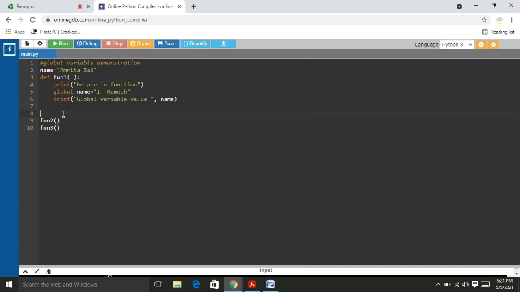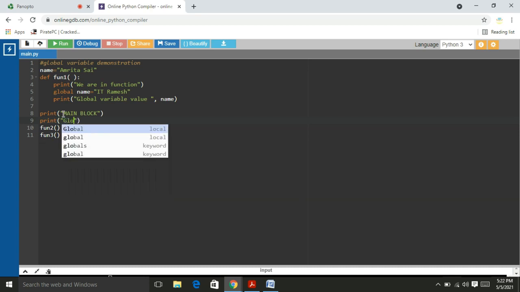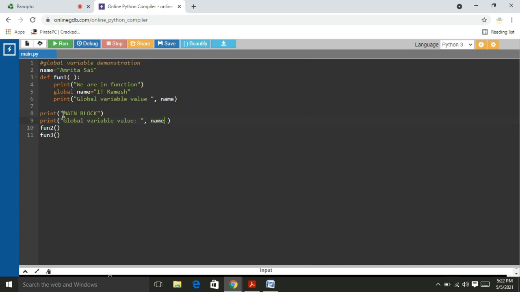We are in main block. Print main block. That means the execution starts from the main block. Right. After this, I try to print global variable value, comma, name. Right. After that, I call the function. That means its name is function 1.